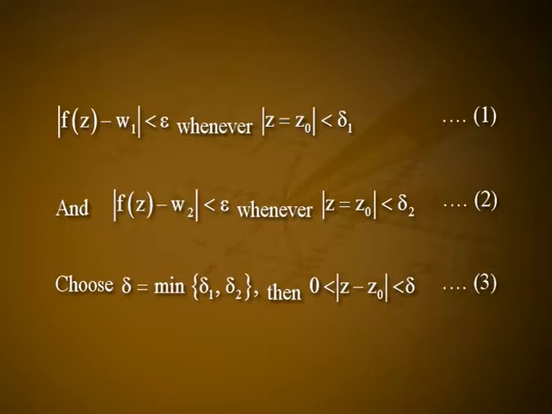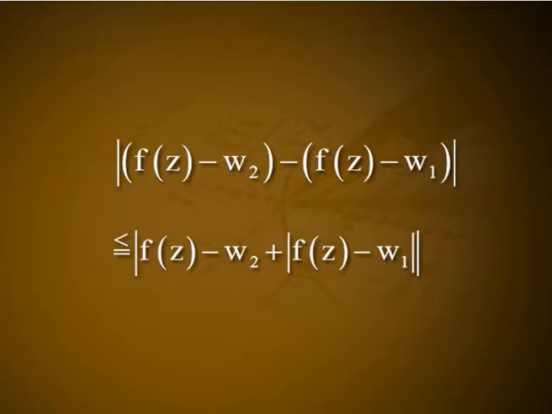Now choose delta to be the minimum of delta 1 and delta 2. Then 0 less than mod z minus z naught is less than delta, that is equation number 3. Now consider modulus of w1 minus w2. Add and subtract f of z, we will get modulus of w1 minus w2 is equal to modulus of w1 minus f of z plus f of z minus w2, which is less than or equal to modulus of f of z minus w2 plus modulus of f of z minus w1, which is less than epsilon plus epsilon, that is 2 epsilon, from equations 1, 2 and 3.